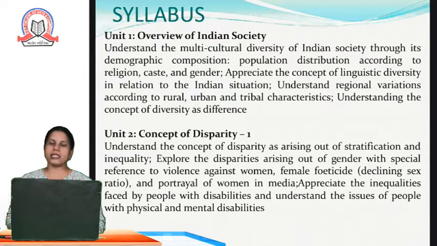Appreciate the inequalities faced by people with disability and understand the issue of people with physical and mental disability. There is inequality among the people on the basis of physical as well as mental disability. What are the various causes for such disability? What are the various impacts of this disability and how we can work out the measures regarding these problems, we will be seeing in this module. And we will also understand the various issues related to the disabilities.